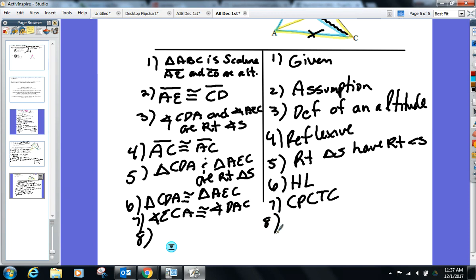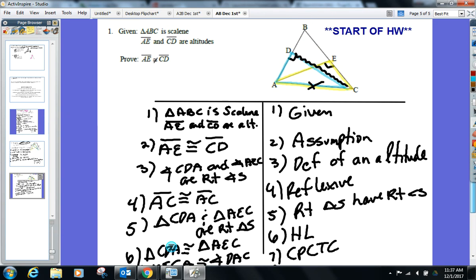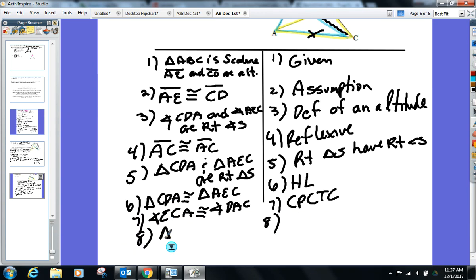What do you now know? Come on, let's go, champ. It is. ABC's isosceles. Because it's got two congruent angles in a triangle, which imply isosceles. What do you guys have on your paper after you write step 8?